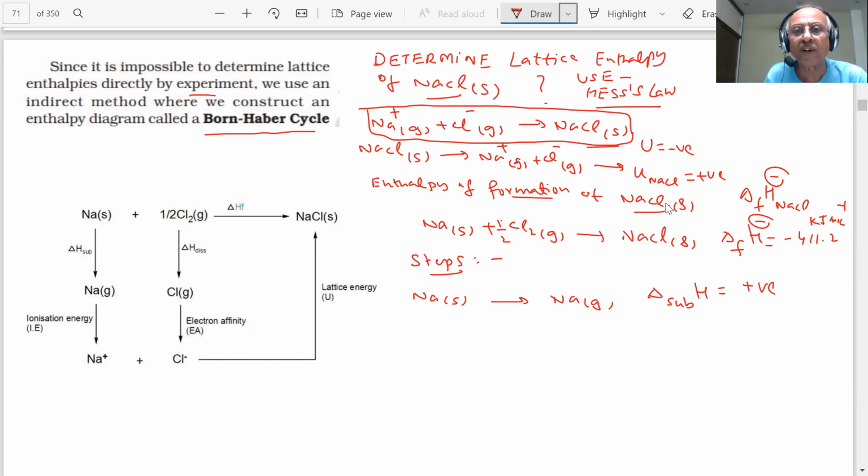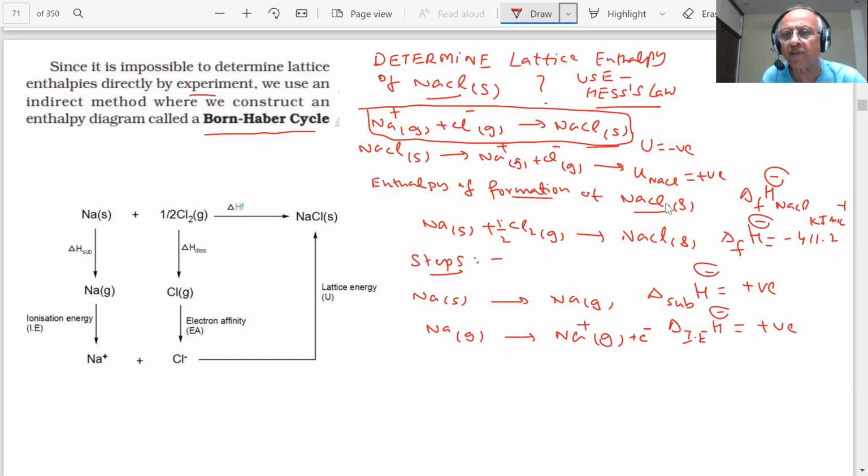You want Na+, then you have to supply another energy, student. Sodium gas is there. You want to form the Na+ ion, student. What is that called? Delta ionization enthalpy. I am putting standard values. Again, it is positive. Is it positive? Yes, because energy has to be supplied to remove one electron, student. So this is my step 1.